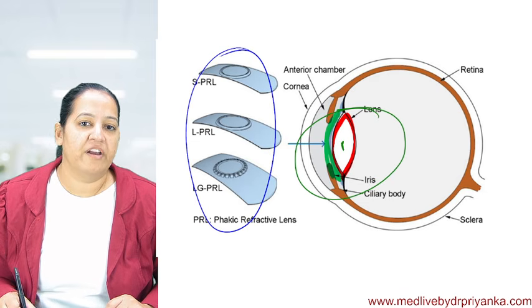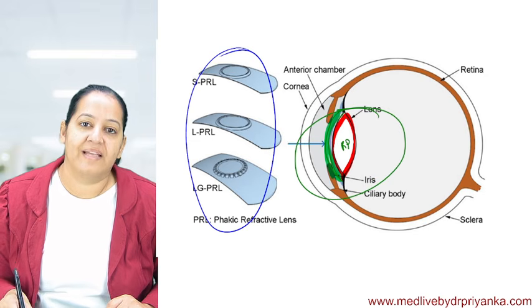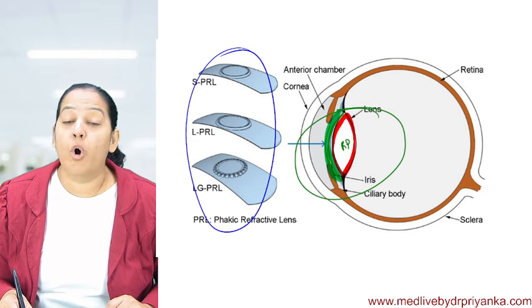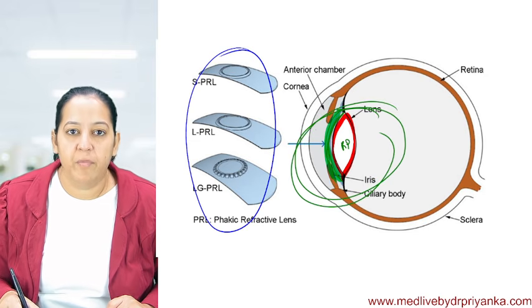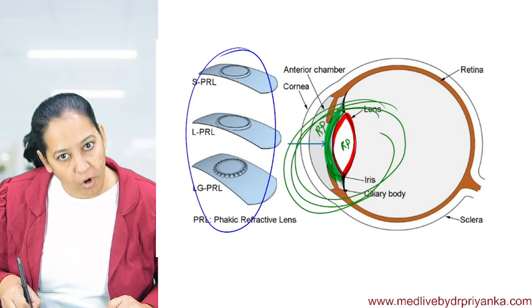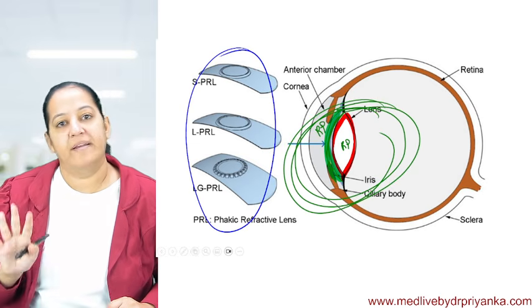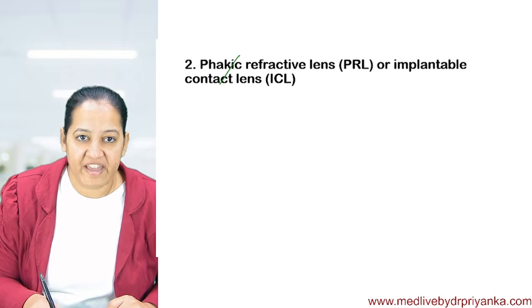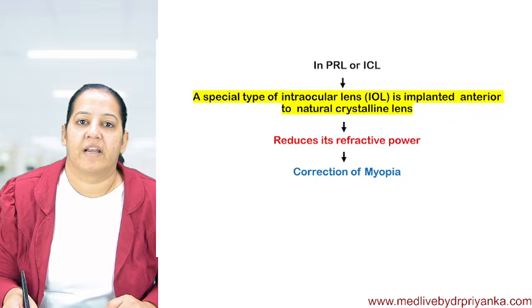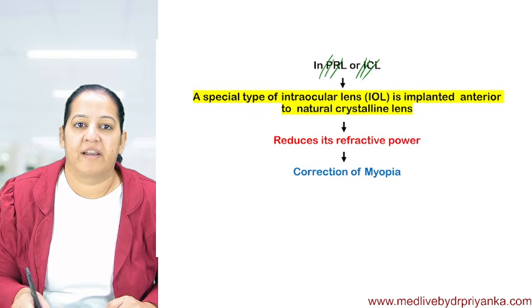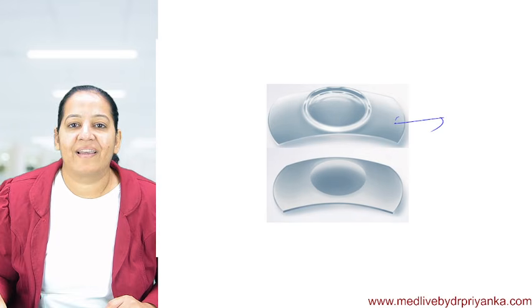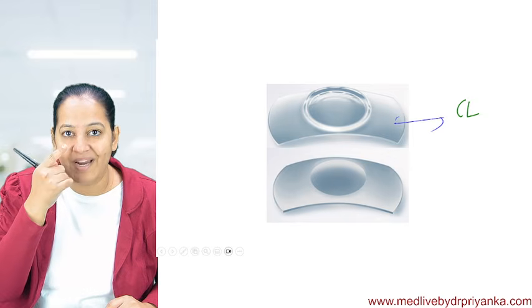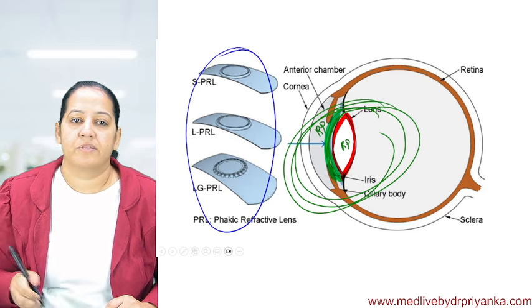So the natural lens has whatever refractive power. Here you will put the lens, a concave, divergent lens. So overall the net refractive power will reduce, and ultimately the myopia is corrected. So in this surgery, that is phakic refractive lens or implantable contact lens, it's a type of contact lens only, which is not worn outside. It is already implanted inside, permanently. So it's a contact lens.